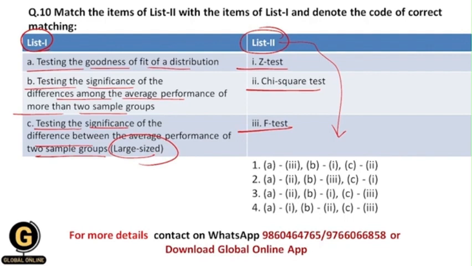So now in this video we have seen that the chi-square test can be used to test the goodness of fit of a distribution, right? And that's why A will go for 2. So Z test and F test both are parametric tests.